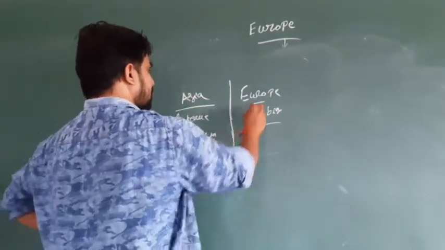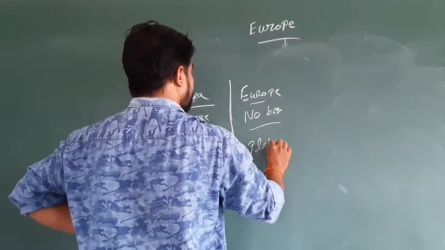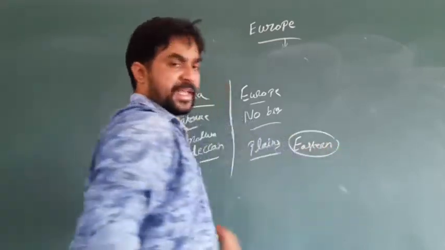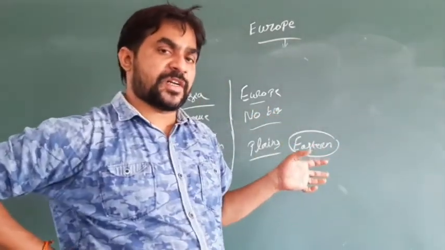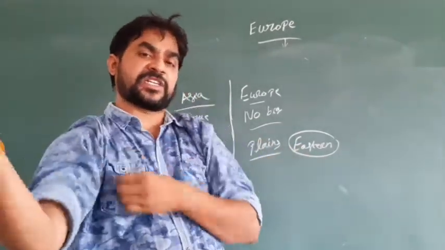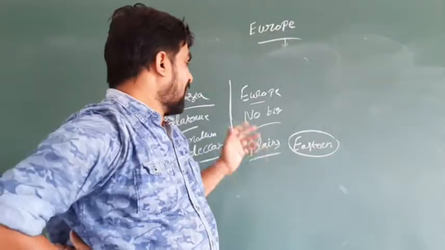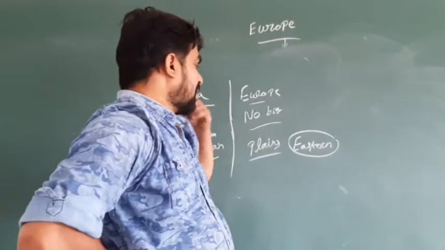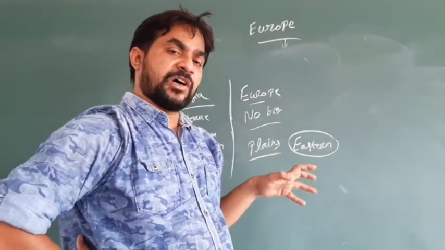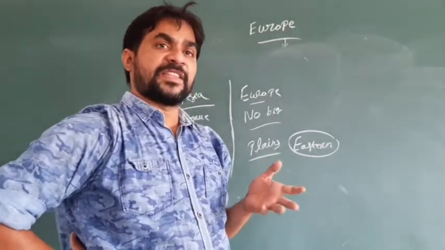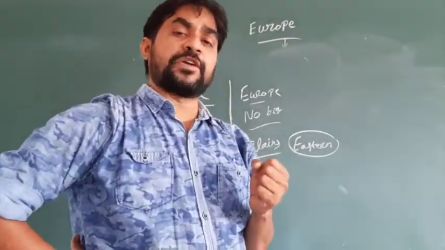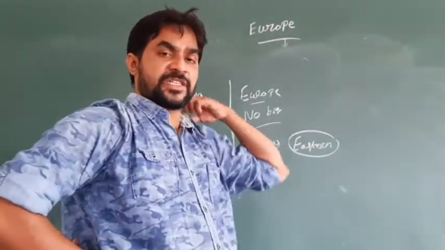Next, Europe consists of plains. The eastern side of Europe has more plain areas, and the plains are also covered with snow almost throughout the year. The eastern countries like Russia, Poland and Ukraine have plains. Particularly in winter time, these plains have snow falling and also very extreme cold temperatures in the eastern side of Europe.